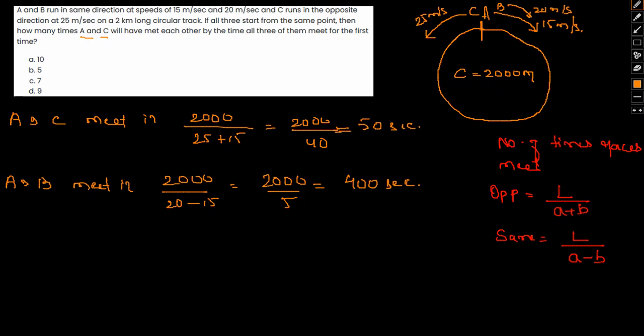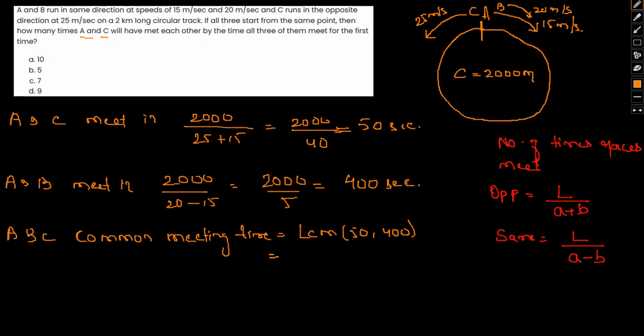Now if I am to find the common meeting point of A, B, C, the common meeting time will be the LCM of 50 and 400.